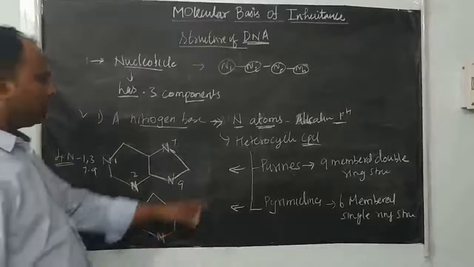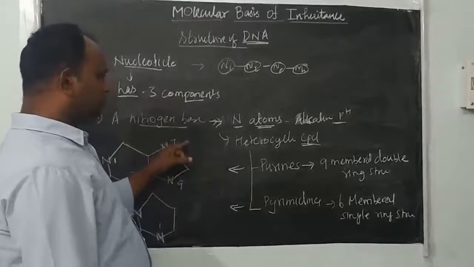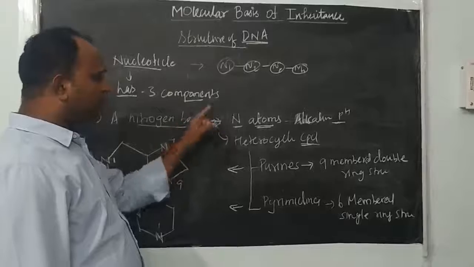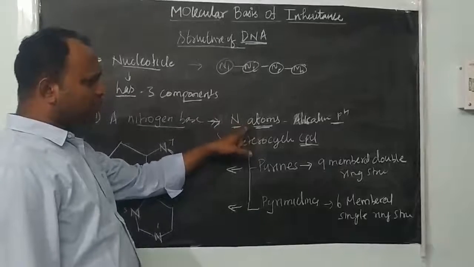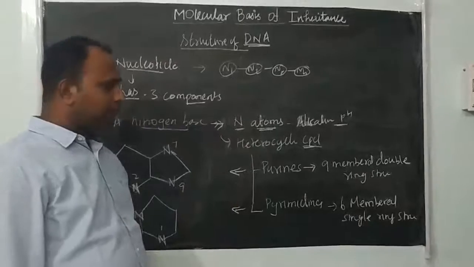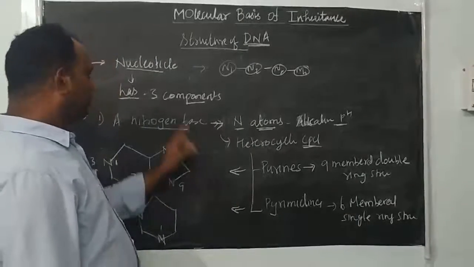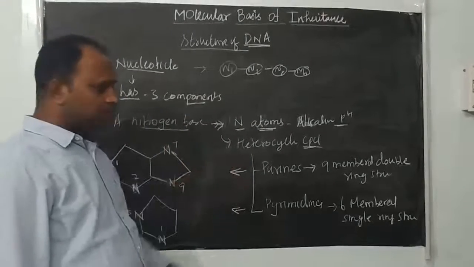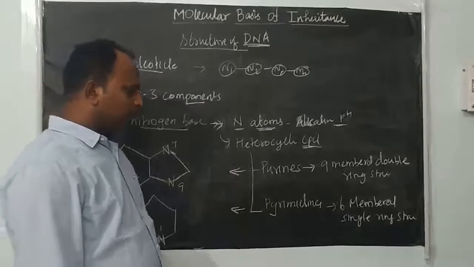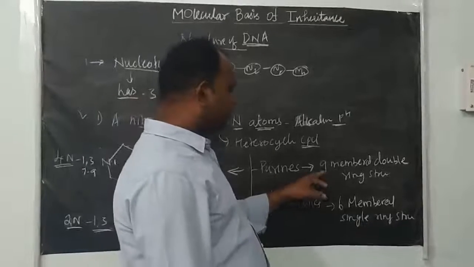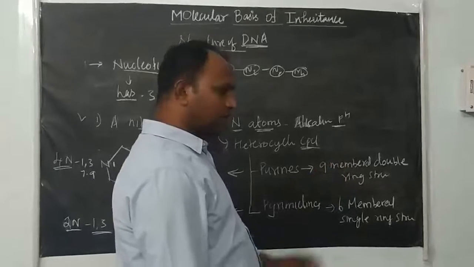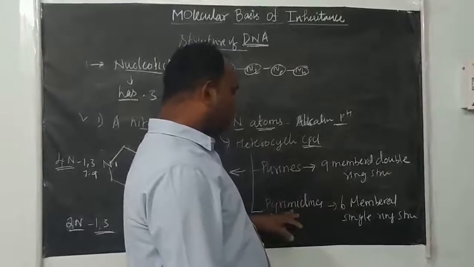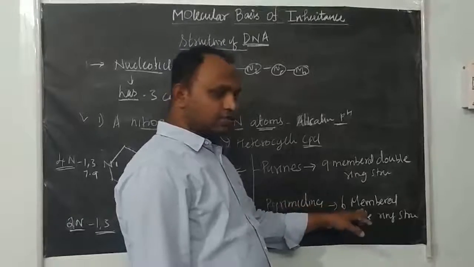You see, nitrogen bases are heterocyclic compounds which are rich in nitrogen atoms. Because of the presence of more nitrogen, they give a basic, alkaline pH. There are 2 types of nitrogen bases, purine and pyrimidine. Purines are heterocyclic with a 9-membered double ring structure which contains nitrogen, and pyrimidines are a 6-membered single ring structure with nitrogen.